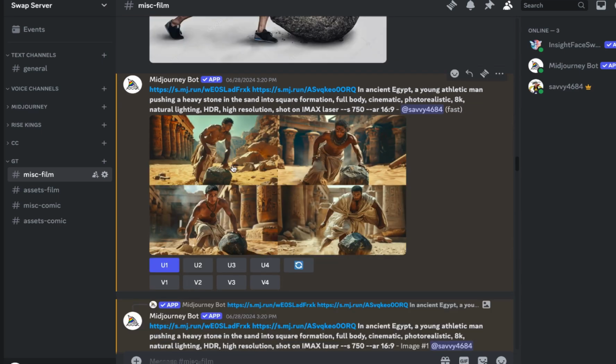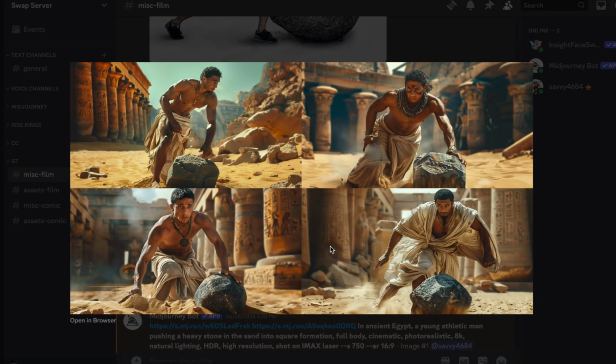vary region. But as you can see, once I used my character, I can use multiple links for inspiration. So I have my character, this man pushing stones, and then just again the same prompt: in ancient Egypt, a young athletic man pushing a heavy stone. You will now see that we have a person who looks like he's pushing a stone. In this case, I really like this one, so I went for that one.